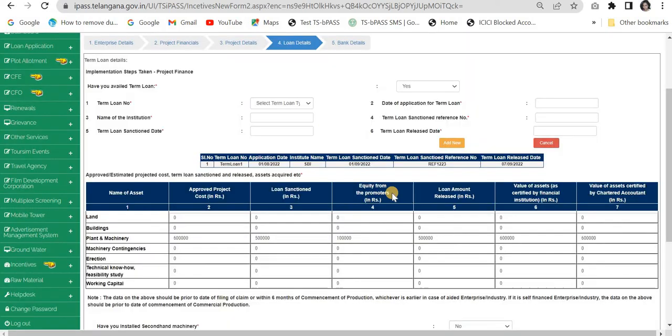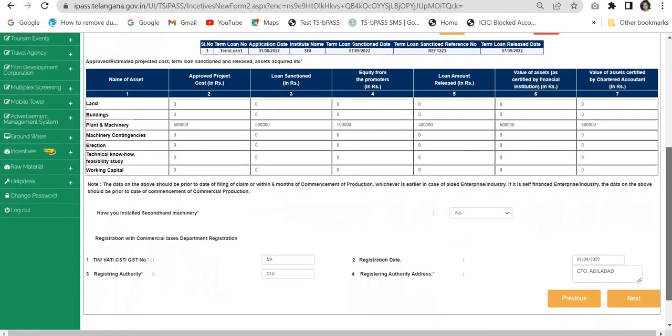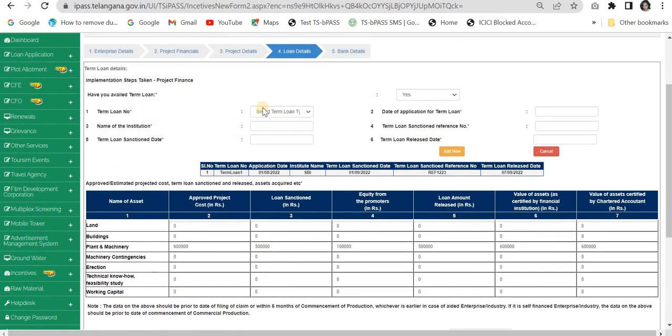So in this part of the application, we will be filling up all the details about the loan. Have you availed the term loan? Yes, I have availed the term loan. And then it is a term loan 1.